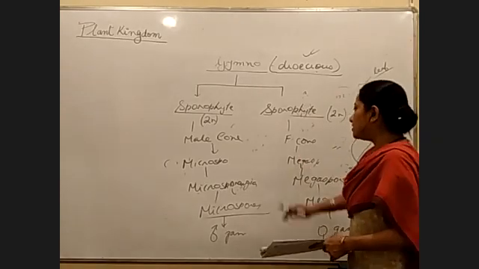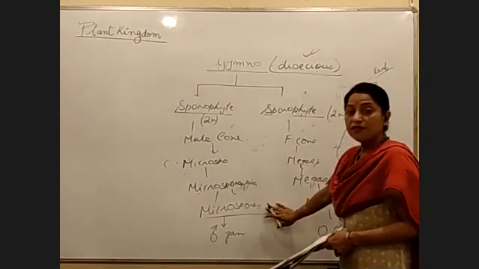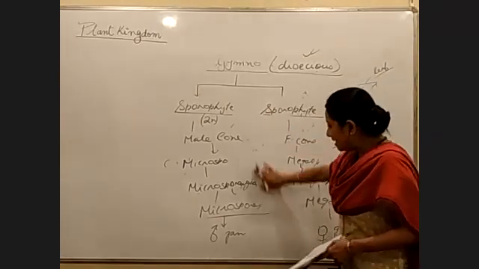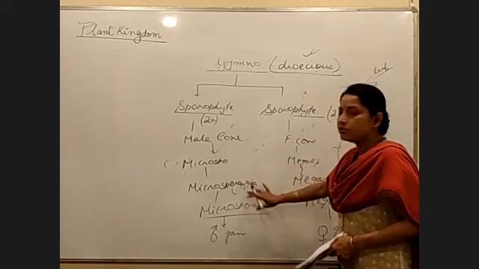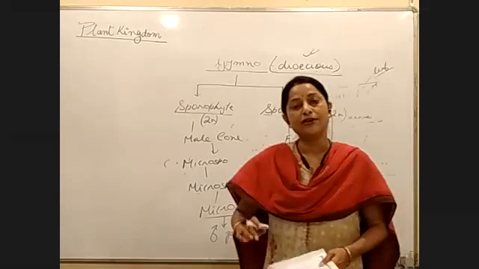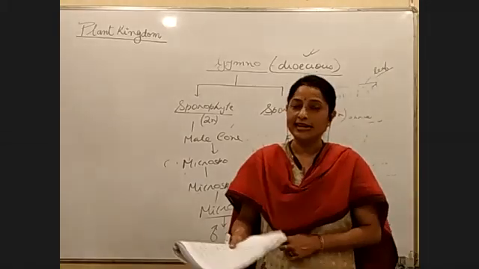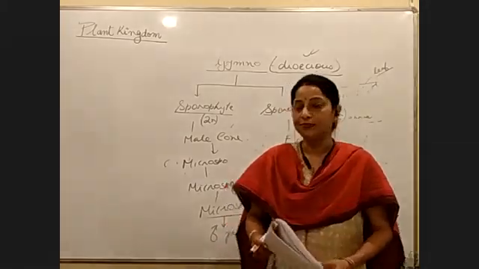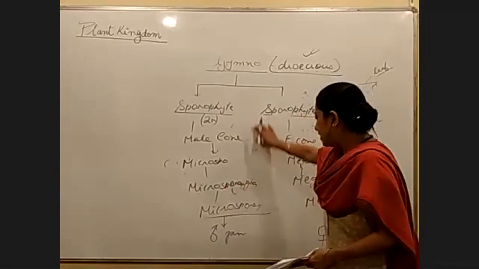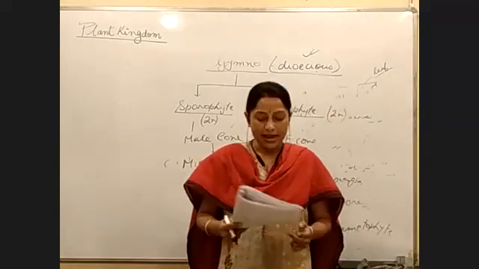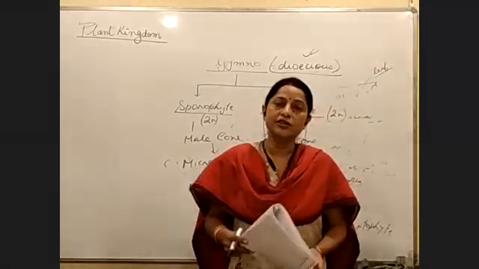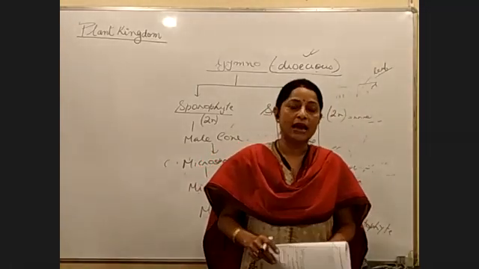Now, what is important in case of gymnosperms? Sporophyte, microsporangia, microspores, we have seen these words in pteridophytes, and again in gymnosperms we are discussing. Up till here we understand. What is important is that microspores would germinate into the male gametophyte.